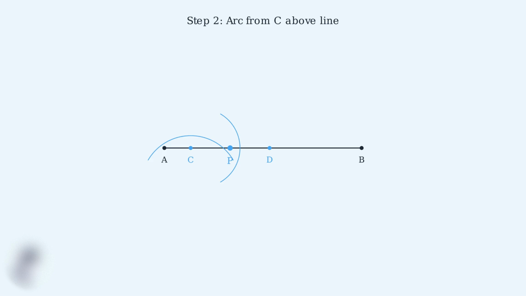Step 2. Now place your compass at point C and draw an arc above the line. Keep the same compass width. This is crucial for accuracy. Step 3. Without changing your compass width, place it at point D and draw another arc above the line. The intersection of these two arcs will give us our key point.